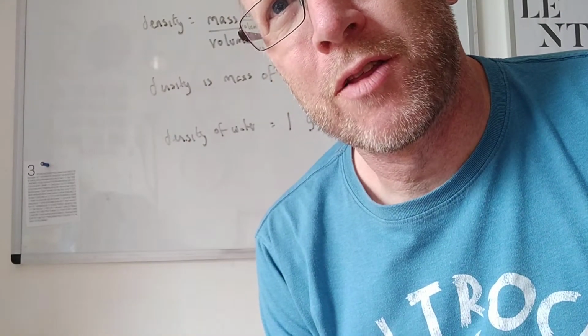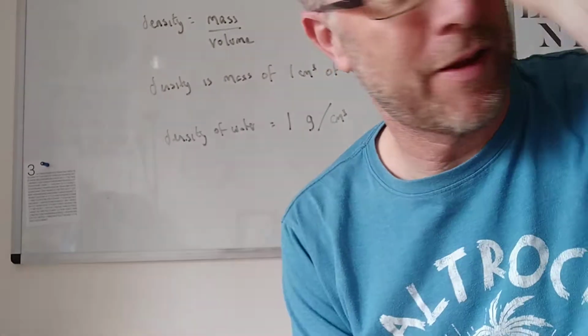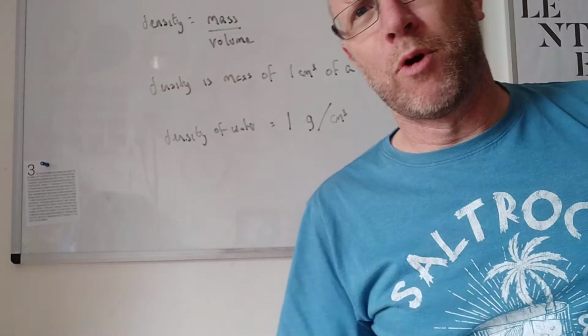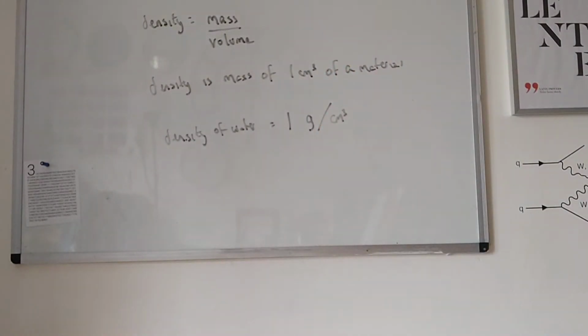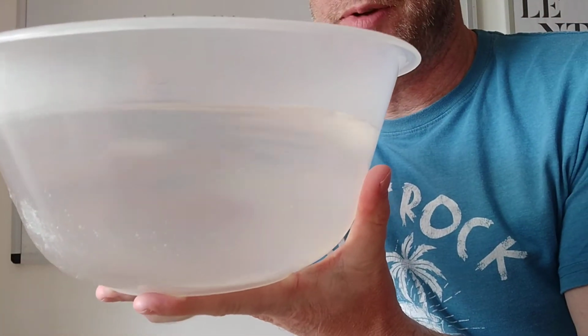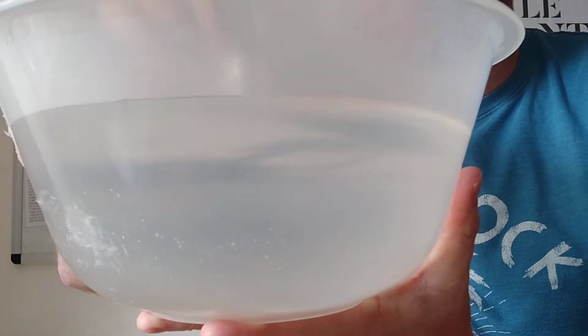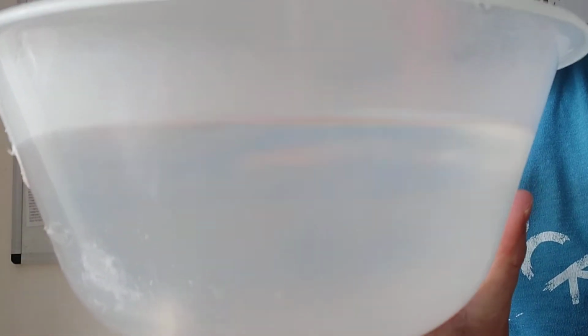So we're just going to have a quick look at a few here and see how it works. I have a bowl of water here. Let's see how this goes. We'll be able to see it. If I take my iron, you'd expect the iron to sink, and it sank.